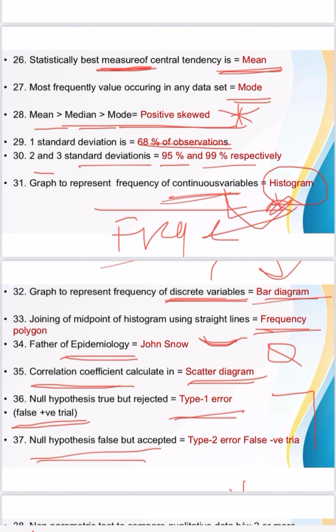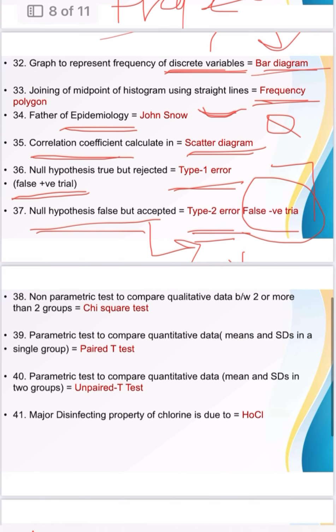Second, null hypothesis is false but it is accepted. It is type 2 error and it is false negative trial. False positive trial, false negative trial; type 1 error, type 2 error. Type 1, null hypothesis true but rejected; type 2, null hypothesis false but accepted.